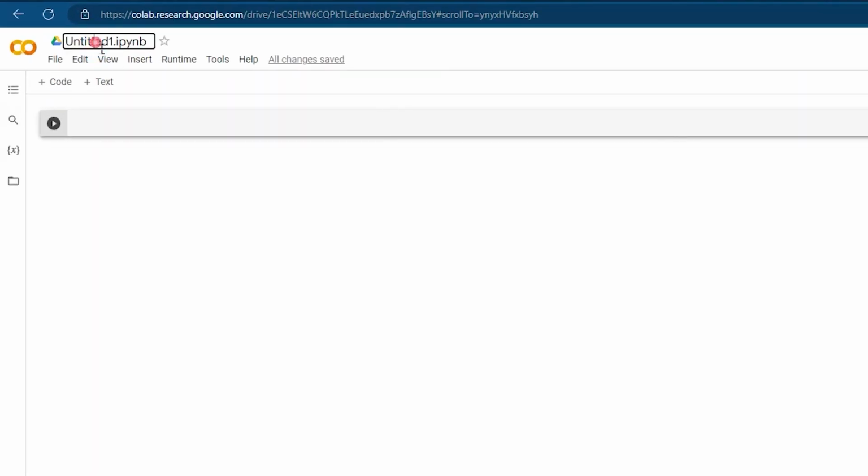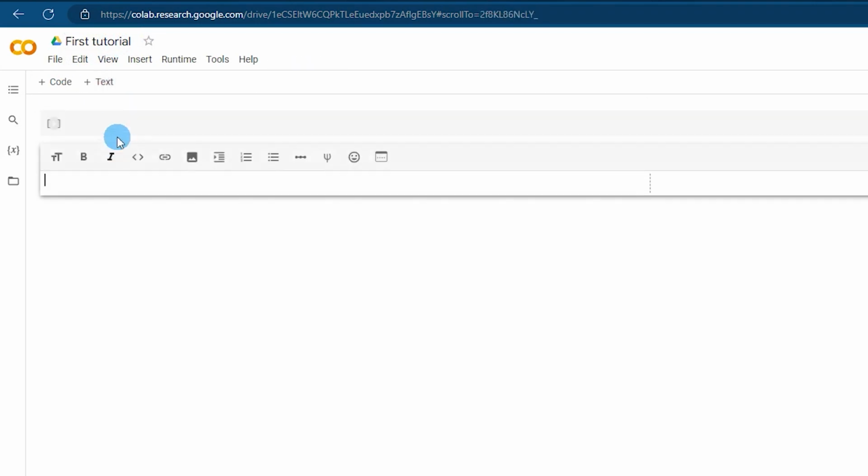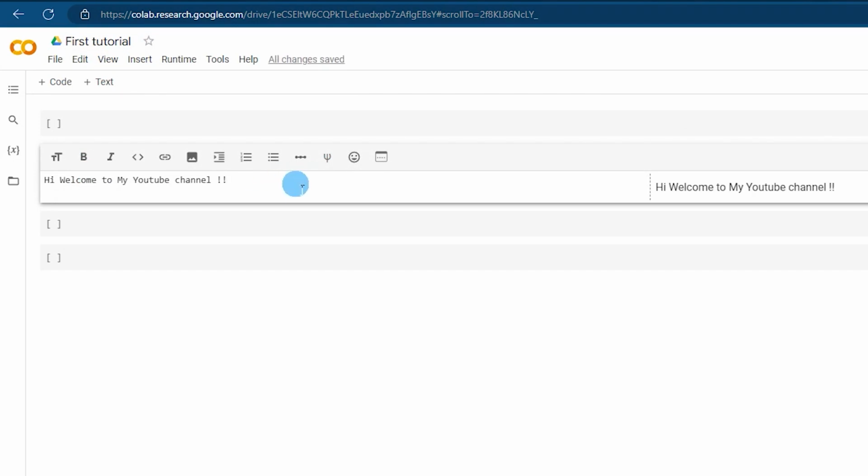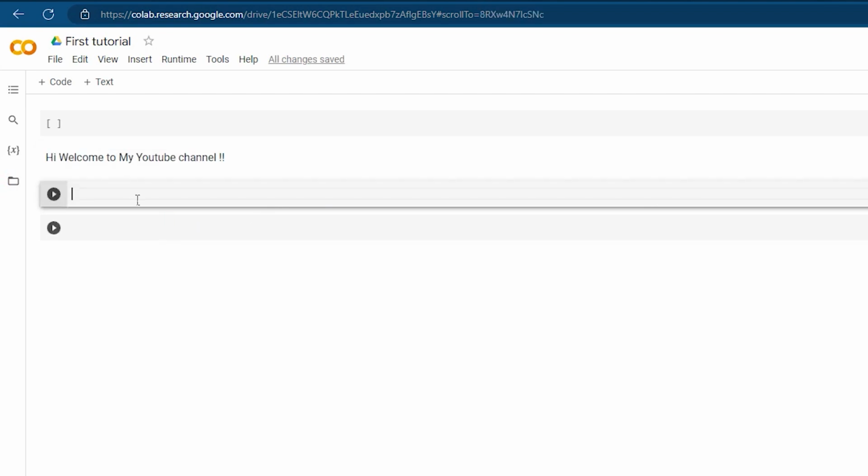Over here you can rename the file. So let's change this to first tutorial. In this notebook, there are two types of cells. One is called code, where we actually write the code and execute. And the other is text, wherein you can type in, "Hi, welcome to my YouTube channel." I have this sentence over here and this particular line will not be executed. This can also be used as some sort of header, or if you want to have some information just before running a piece of code, you can do that there as well.